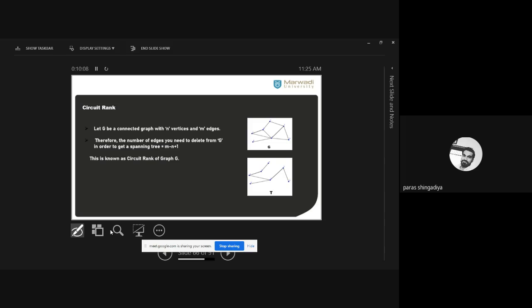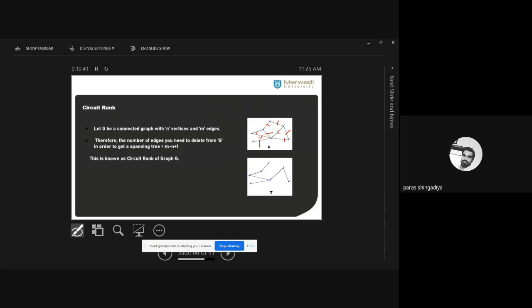And what is the meaning of this numerical value? You have to delete this number of edges from this graph to make the graph a tree. Okay, let's verify this formula for this graph. Here in this given graph, it's simple and we can easily calculate vertices and edges. How many vertices are there? 7 vertices and 9 edges. Clear? You can check the number of vertices. 7 vertices are defined in this graph G, and 9 edges. 1, 2, 3, 4, 5, 6, 7, 8, 9.